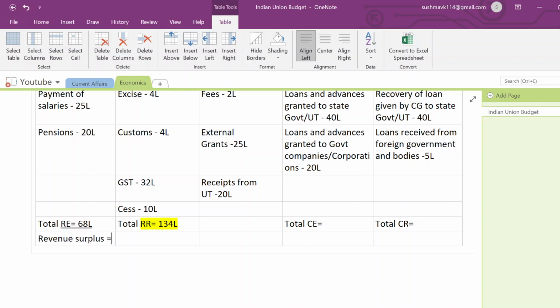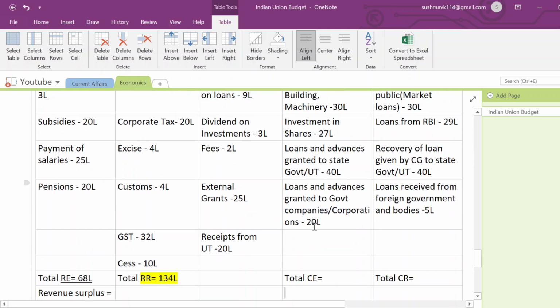We are having a revenue surplus. How much? What is 68 lakhs minus 134 lakhs? You have to do it the other way round. Okay. 134 lakhs minus 68 lakhs will give me how much? 66 lakhs, right?